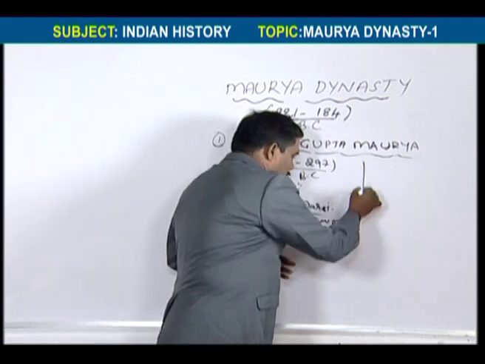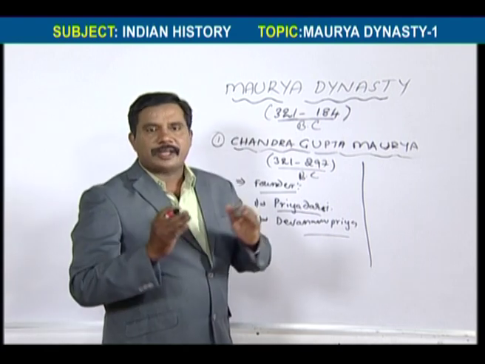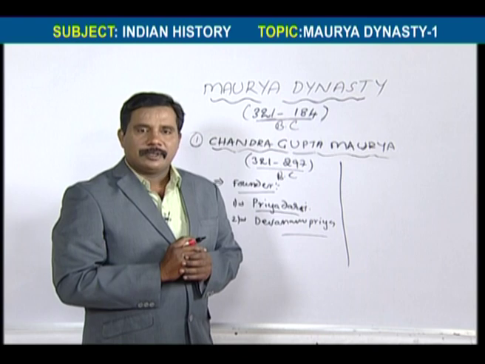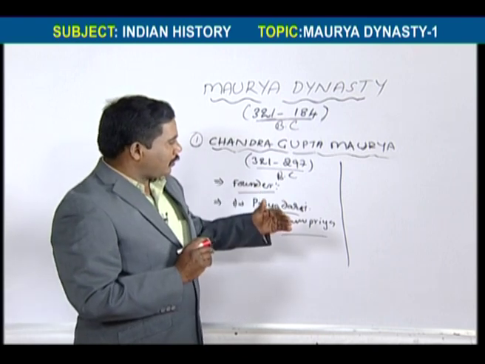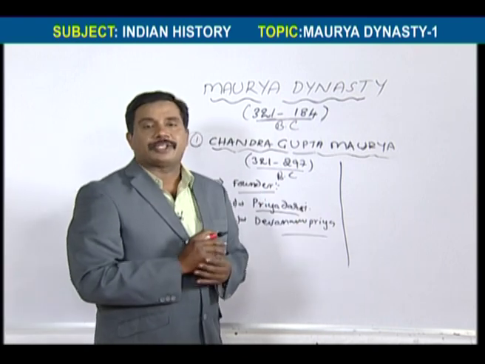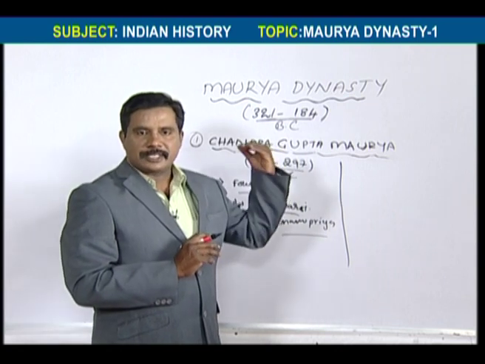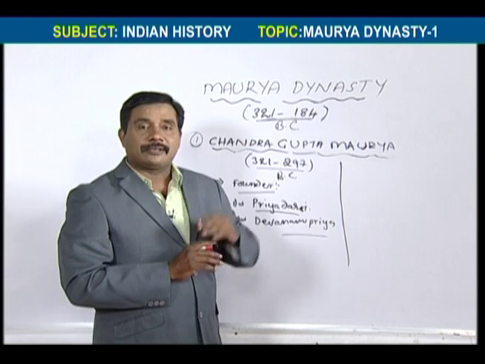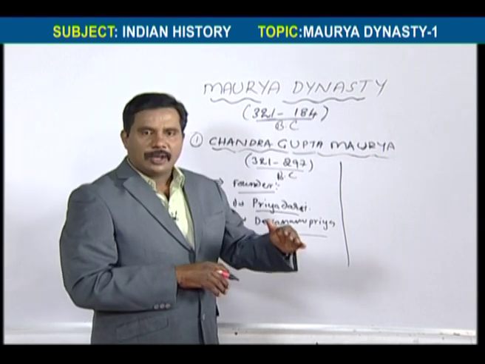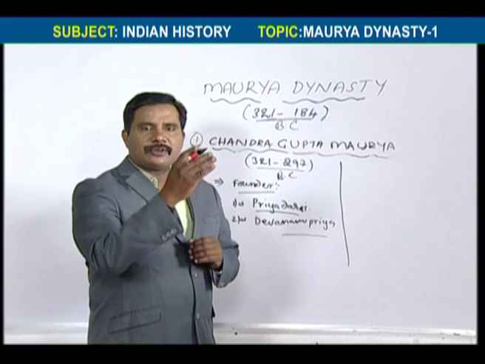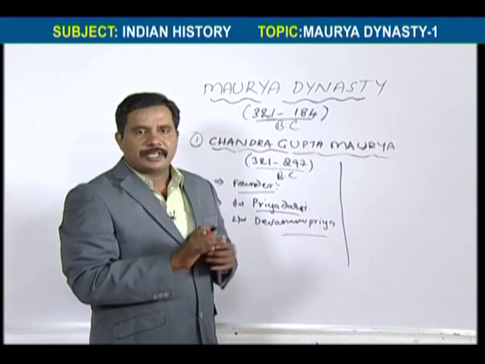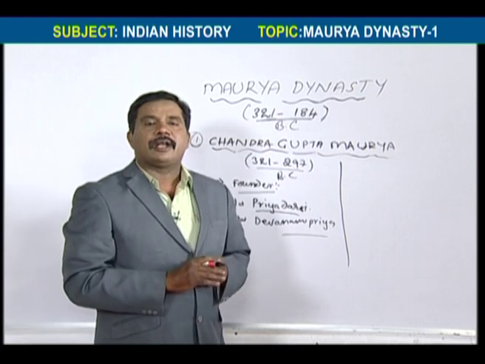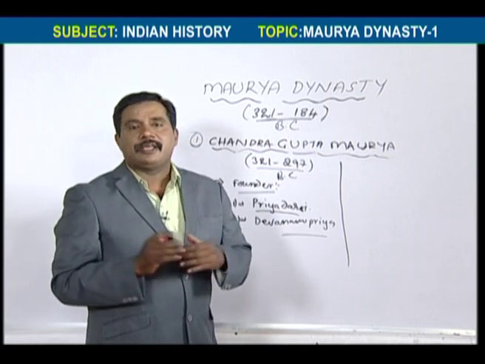And Chandragupta wanted to spread and expand the kingdom. So, for example, you see, he has a vast kingdom. From the west up to Baluchistan and Persia, in the north Jammu and Kashmir, in the south up to Mysore, and in the east up to Bengal. So this is a vast kingdom. That's why, whenever he became the ruler, he wanted to expand the kingdom.